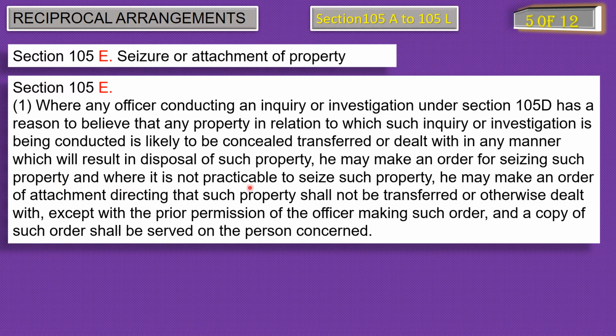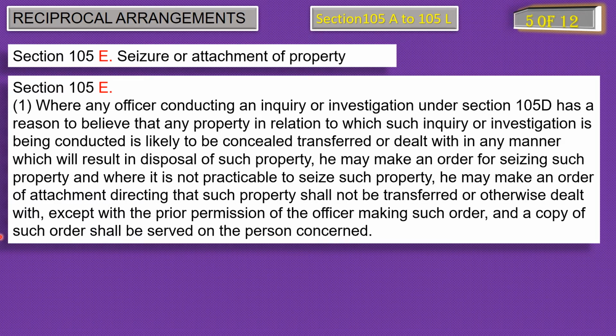Where it is not practicable to seize such property, he may make an order of attachment directing that such property shall not be transferred or otherwise dealt with except with the prior permission of the officer making such order, and a copy of such order shall be served on the person concerned.